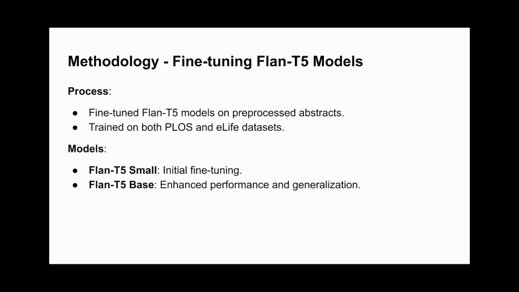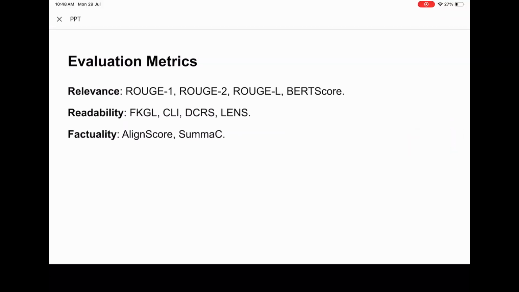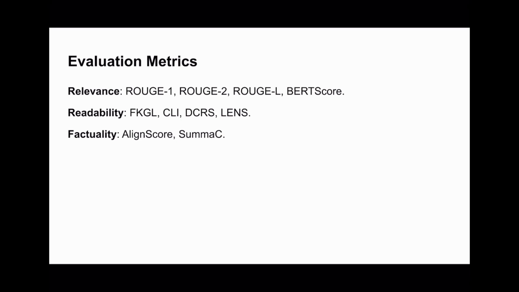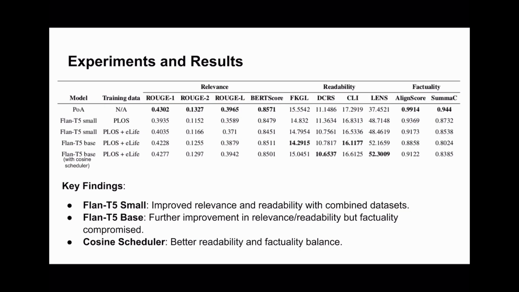We evaluated our performance on 12 scores ranging across three dimensions: relevance, readability, and factuality. We then conducted a bunch of experiments to find out the best suitable combination. Initially, we went ahead with just the preprocessing over abstract technique without involving any training, and that in itself was giving significant relevance and factuality scores. At that point, all we were aiming for was to improve the readability scores without compromising on the relevance and